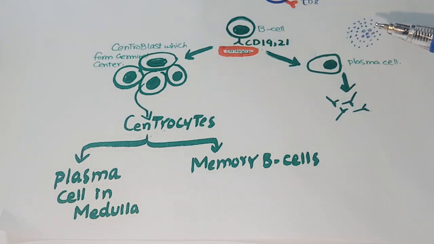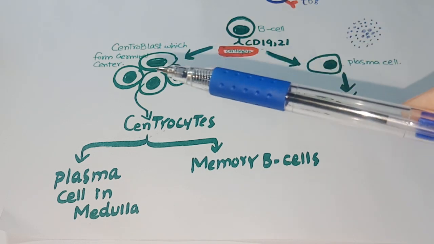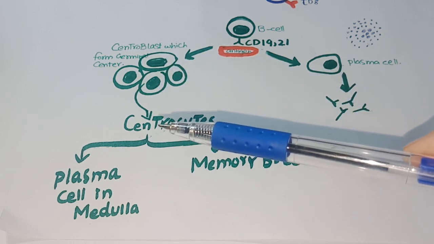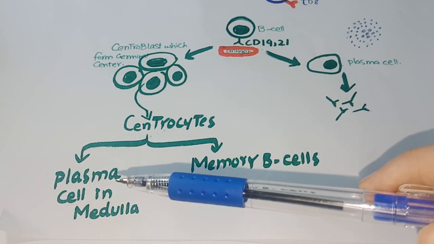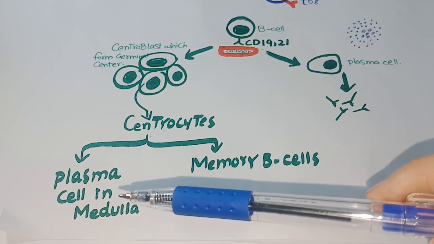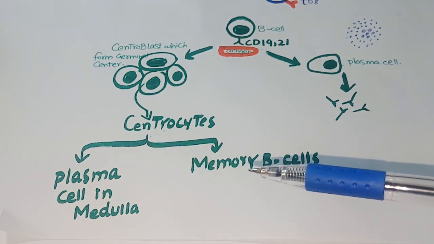As this is the follicle, and the follicle has a central germinal center, and in the periphery these are the mature B lymphocytes, and this germinal center is made up of centroblast cells. Some centroblasts mature and form centrocytes, and centrocytes form plasma cells, and these plasma cells reside in the medulla of the lymph node, and some centrocytes form memory B cells.